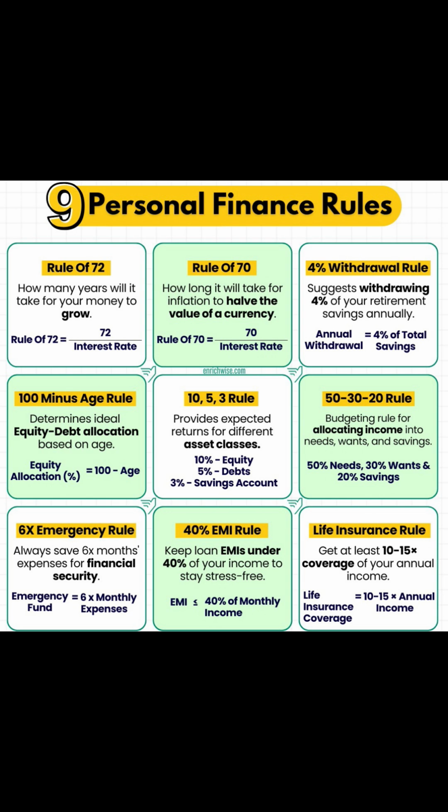The 10-5-3 rule provides expected returns for different asset classes. 10% equity, 5% debt and 3% savings account.